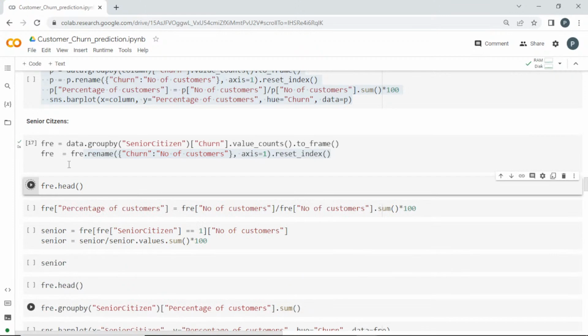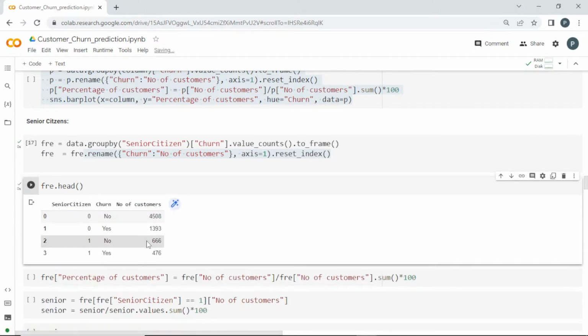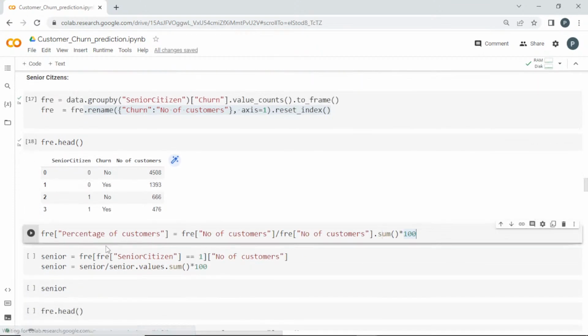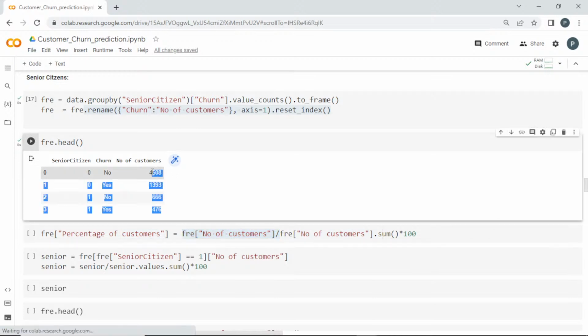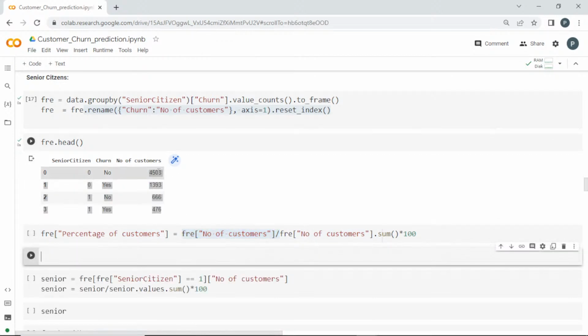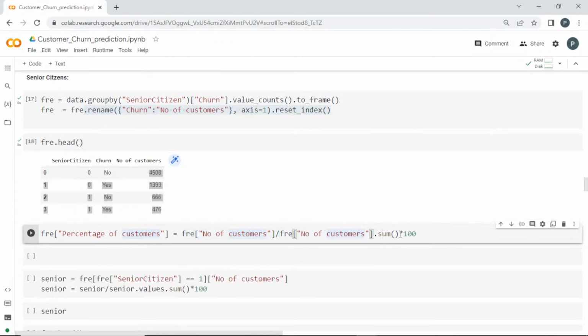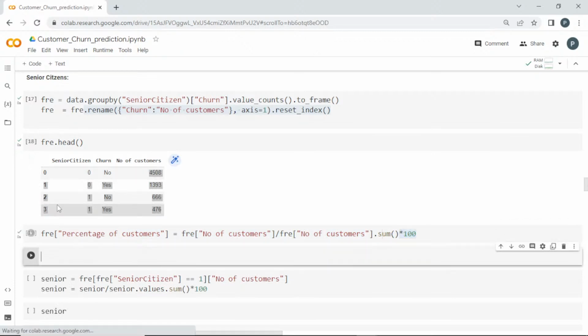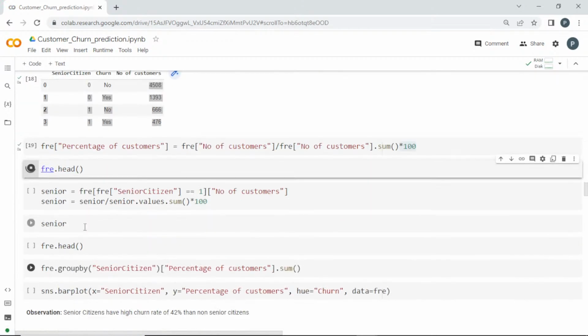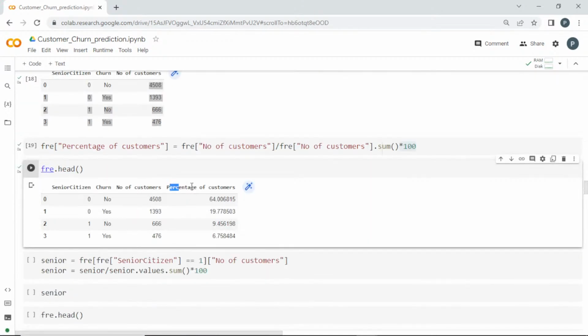I can get the head of it. Since it is a data frame, I'll get this one. Now I'm creating another column for the percentage. In that percentage, I'll take this value divided by the total sum of it and multiply by 100. This is going to give you a percentage: what is the percentage of the persons present there. If I run head, I can get the percentage.